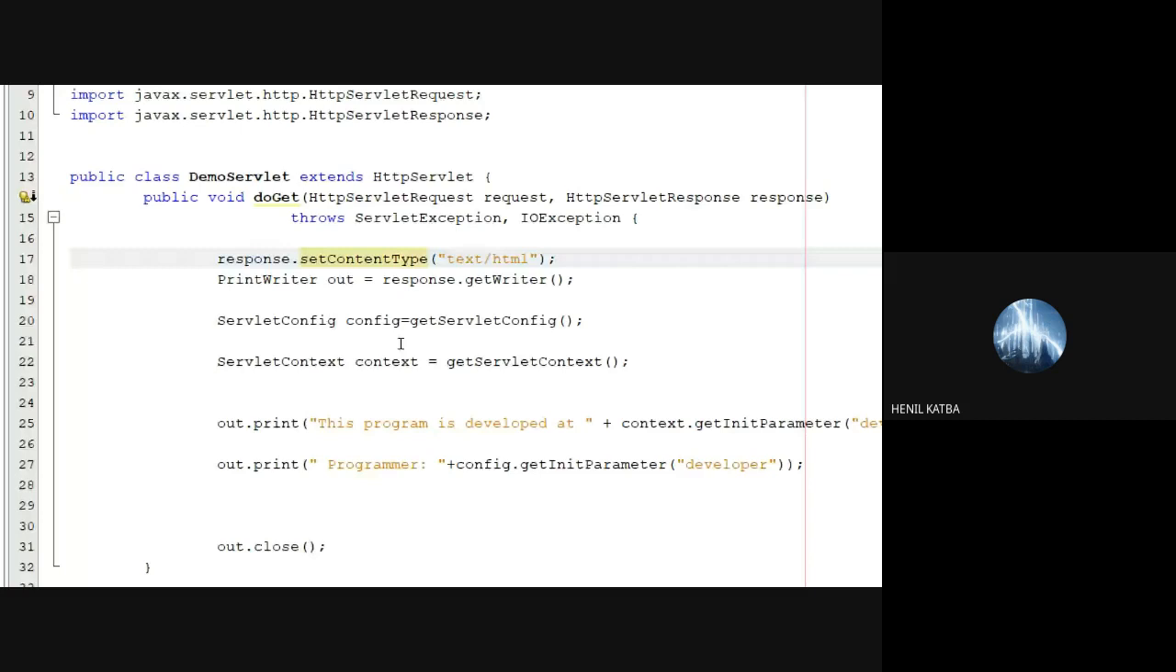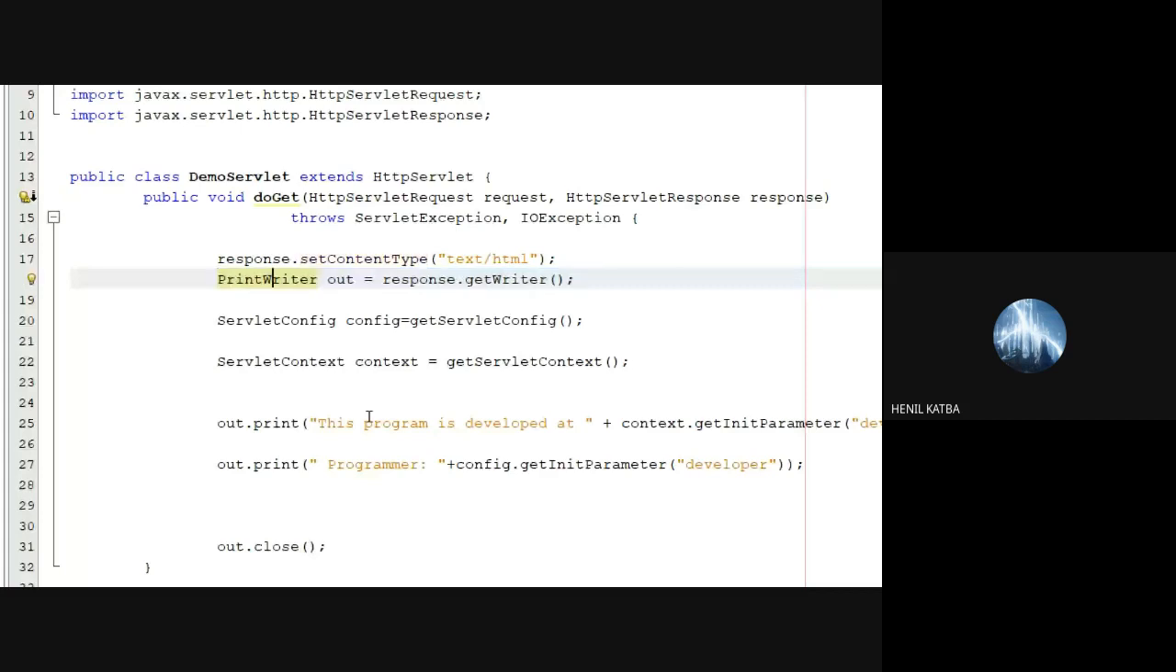The initialization parameter is developer, and the context parameters we have over here are two: one is developed at and one is driver name. I'm trying to access developed at. Fine. So when I click on the hyperlink, as it is the get method, I have written the demo servlet with the doGet method. I've taken HttpServletRequest and response parameters. I'm saying response.setContentType text/html, PrintWriter out is equal to response.getWriter. This object will be used along with the print method to give response to the end user.